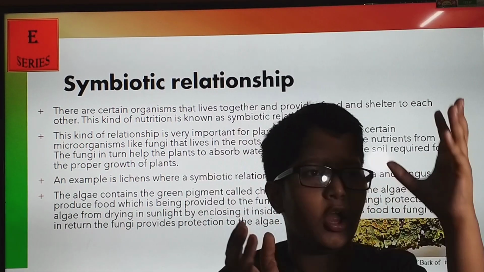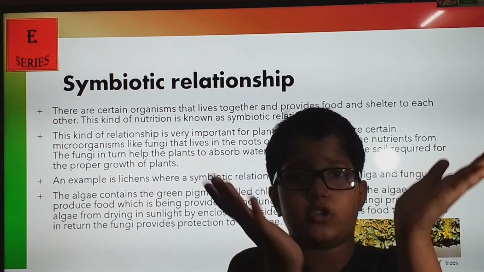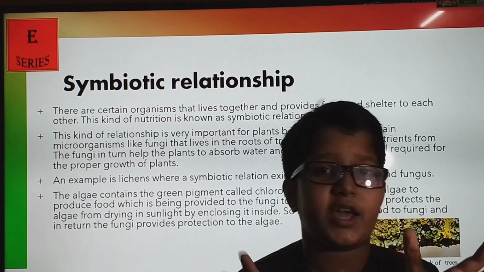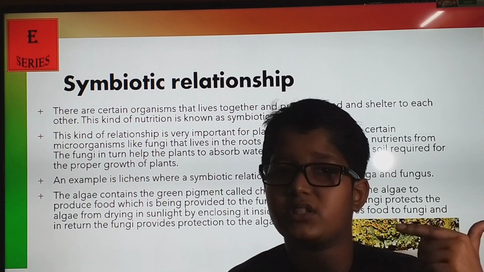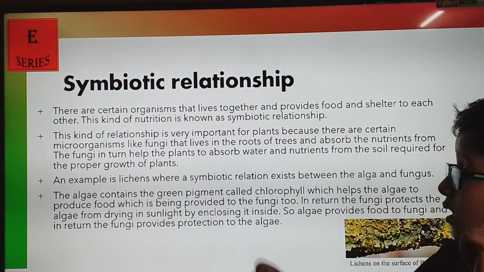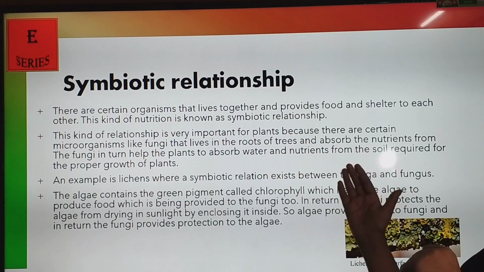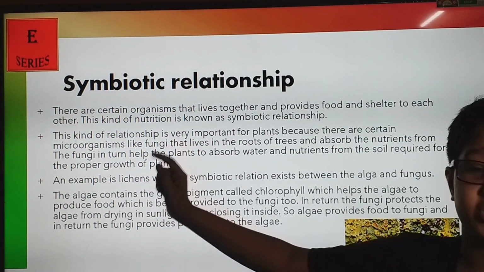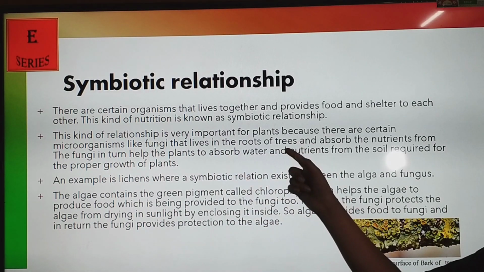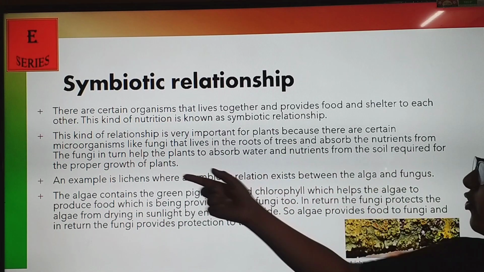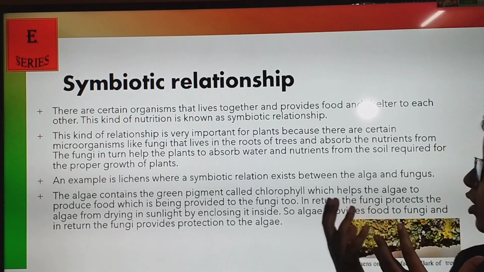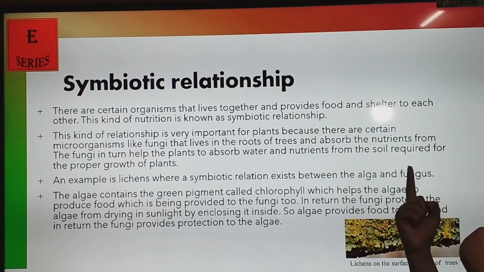In this relationship, both the members are benefited. They choose to live together and share food and resources, which benefits both of them. This kind of relationship is very important for plants because there are certain microorganisms like fungi. Remember, this creature lives in the roots of trees and absorbs nutrition from the plants. The fungi in turn help the plant to absorb water and nutrition from the soil required for the proper growth of plants.